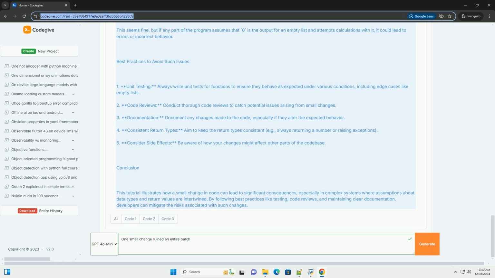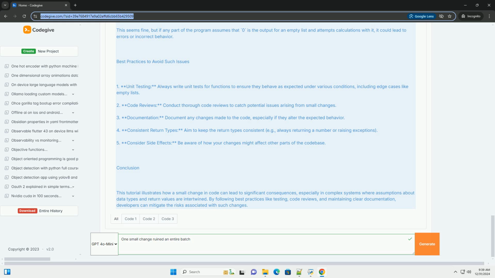Example usage. numbers = [10, 20, 30]. average = calculate_average(numbers). print(f"The average is {average}"). Impact of the change. 1. Change overview: the developer changed the return value from 0 to None for empty lists. 2. Potential consequences: if other parts of the code expect a numeric value, for example 0, they may break or produce incorrect results if they receive None. This can lead to exceptions in downstream code where the average is used.